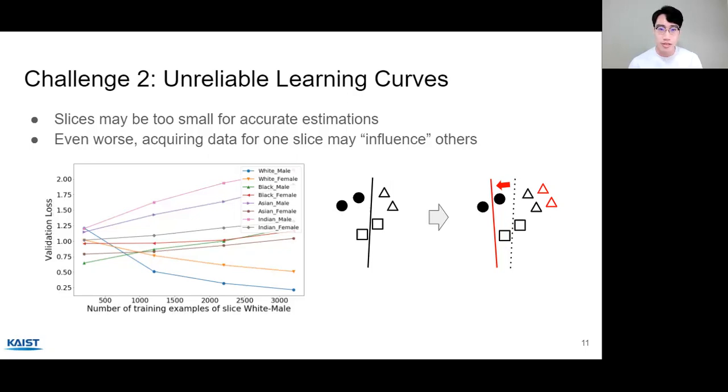So the direction of influence can go both ways, positive and negative. But the important thing is that there is a magnitude of influence. Let me explain more about the influence using the example on the bottom right. Suppose we have 3 slices that have different shapes: circles, squares, and triangles. And the line represents the decision boundary of the model. So if we acquire the data for the triangles only, it may introduce some bias and shift the decision boundary to the left. So it's going to change the losses of other slices and therefore their learning curves as well.